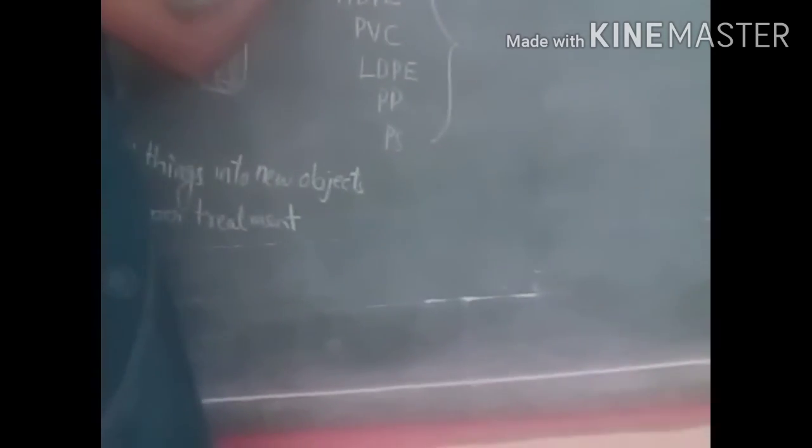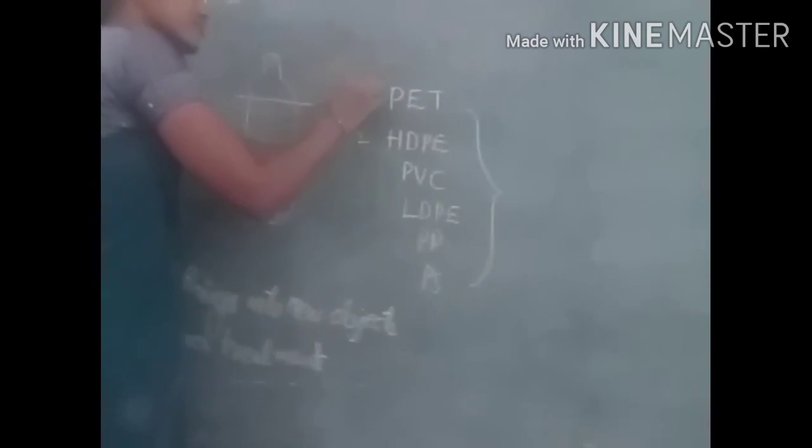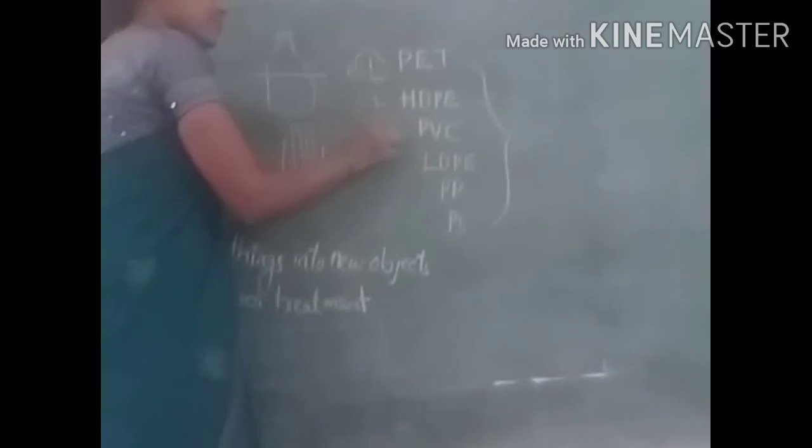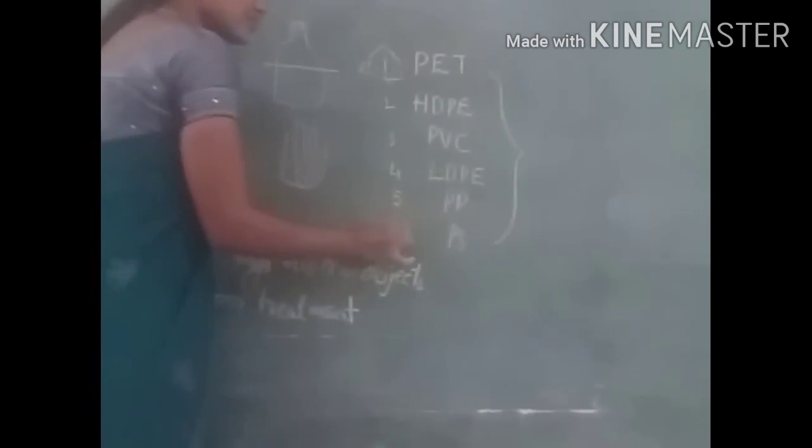These 6 we are using, and for these 6 they have given the recycling codes 1, 2, 3, 4, 5, 6.